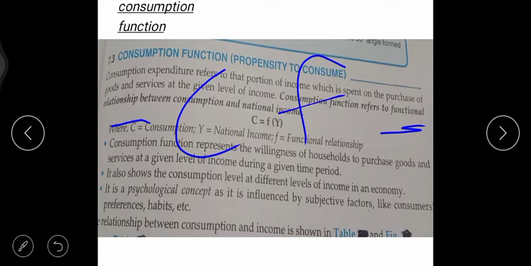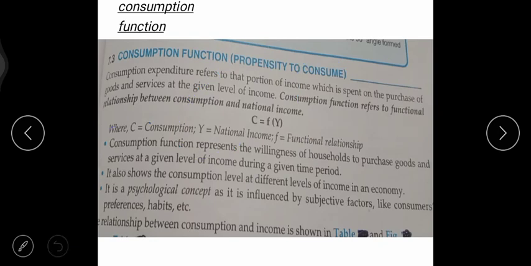Functional relationship means either the income increases or it may decrease, right? The increase or decrease relationship of income. So you understand, I think so.